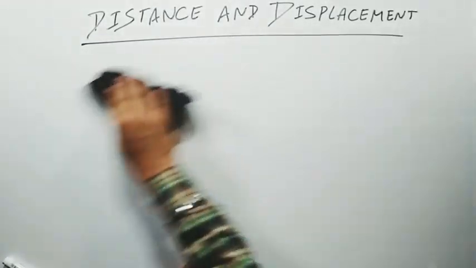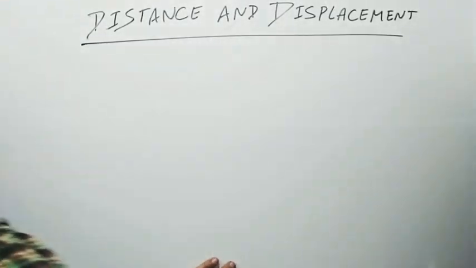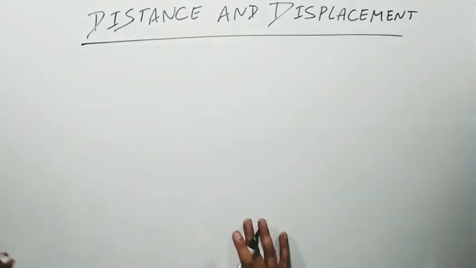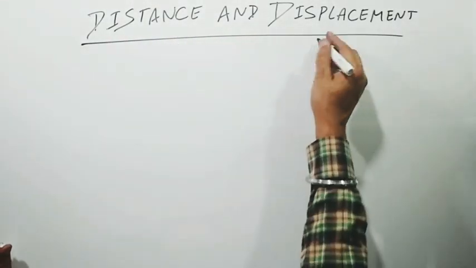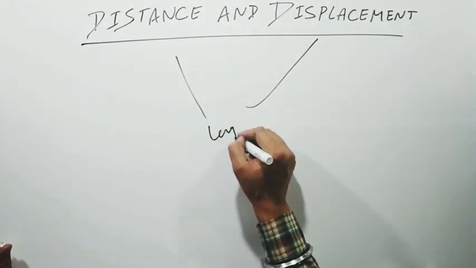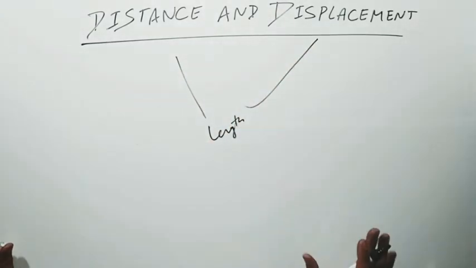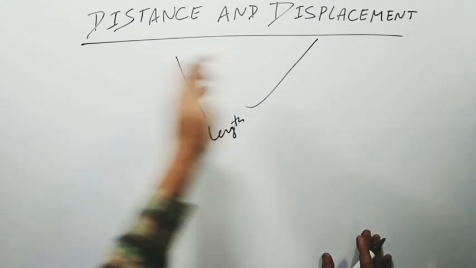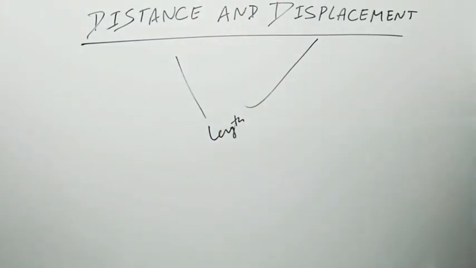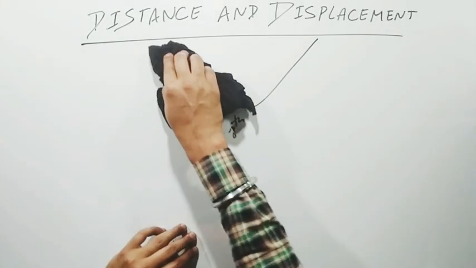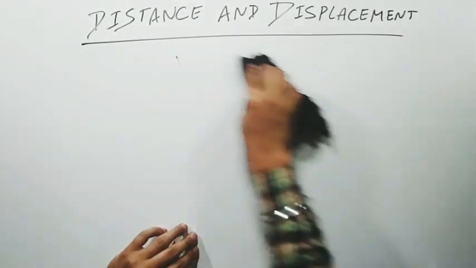Let us start with distance and displacement. Distance and displacement both represent length, but both have different approaches. To understand distance and displacement, I will again give you an example and the whole concept will be clear to you.